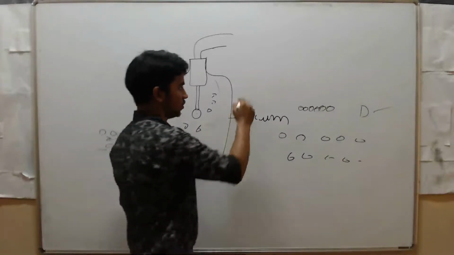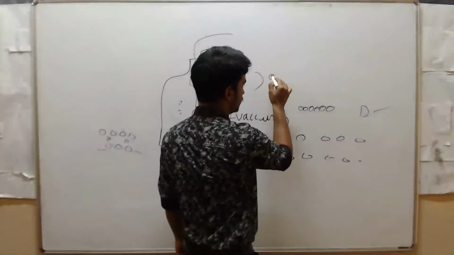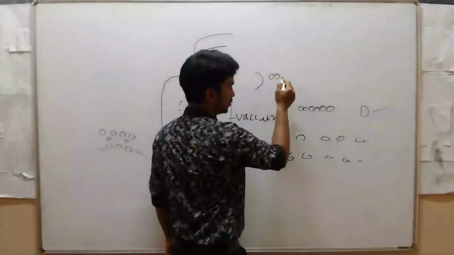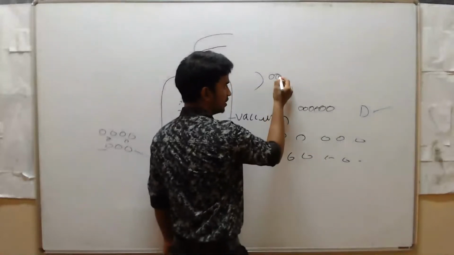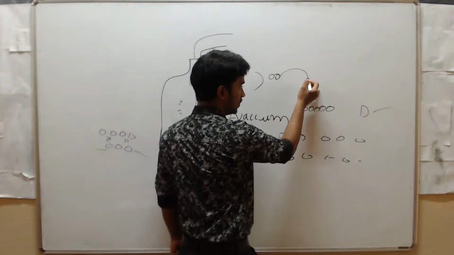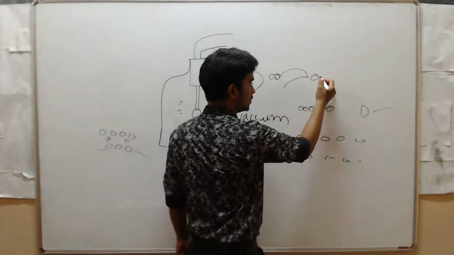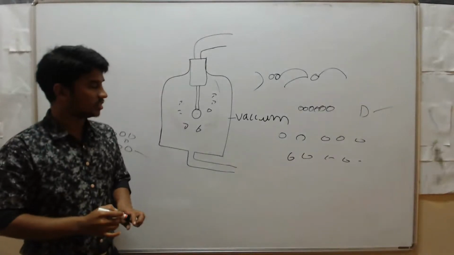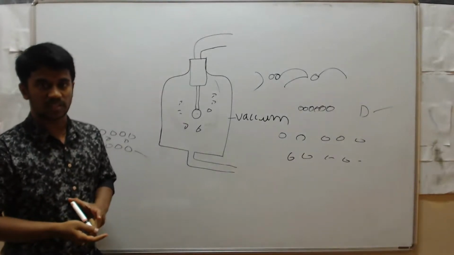When you produce a sound here, the neighboring atoms receive energy. Then they collide with neighboring atoms. After collision, they come back. Then those atoms collide with their neighbors, and after that they come back. Once again they collide with the neighboring atoms. So that is compressions and rarefactions.